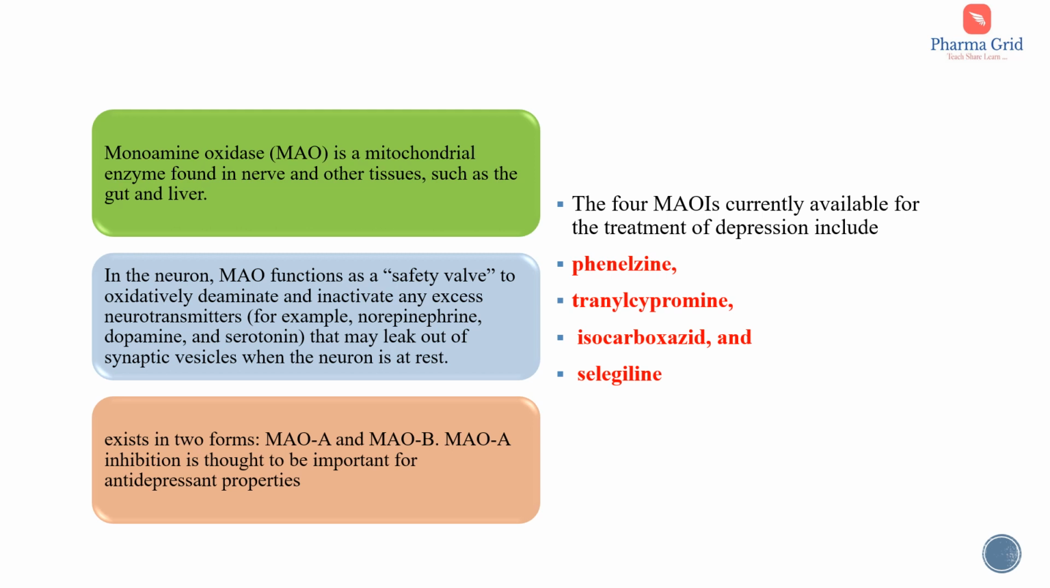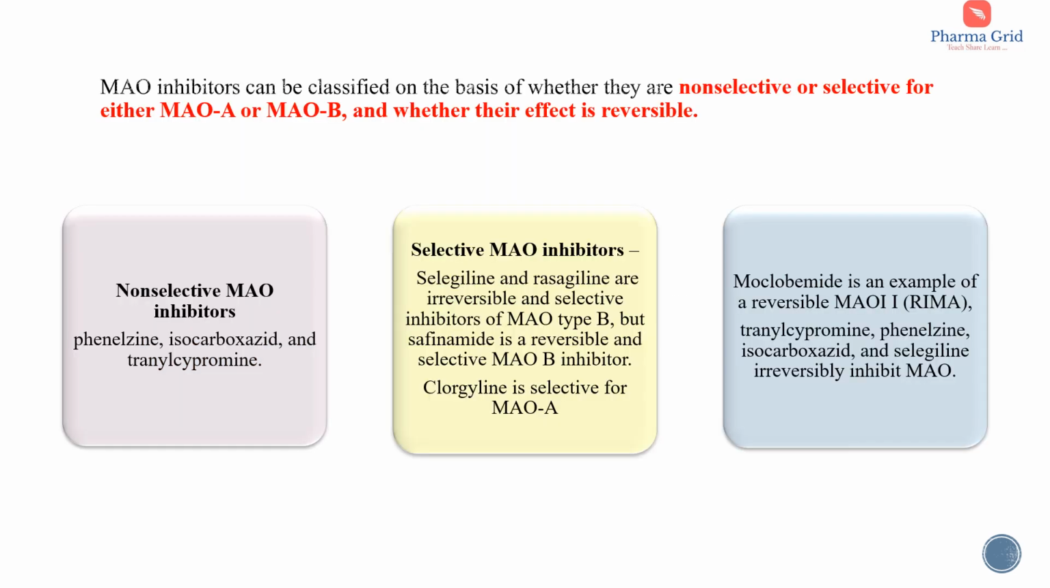The four MAO inhibitors currently available for the treatment of depression include phenelzine, tranylcypromine, isocarboxazid, and selegiline. So these MAO inhibitors can be classified on the basis of whether they are non-selective or selective for either MAO-A or MAO-B, and whether their effect is reversible or irreversible. So these non-selective MAO inhibitors include phenelzine, isocarboxazid, and tranylcypromine. And selective MAO inhibitors include selegiline and rasagiline. They are irreversible and selective inhibitors of MAO-B, and safinamide is a reversible and selective MAO-B inhibitor.